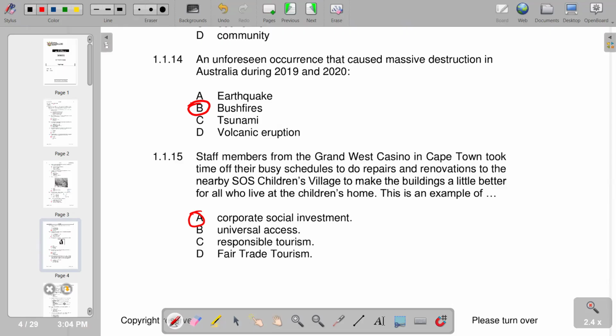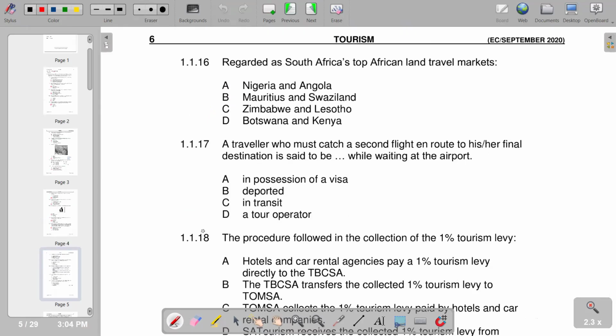Then we go to number 16. Gauteng is South Africa's top African-led travel market. According to the responses that we have, it is Zimbabwe and Lesotho. And number 17, a traveler who must catch a second flight en route to his or her final destination is said to be dash while waiting at the airport, in transit, which is C.